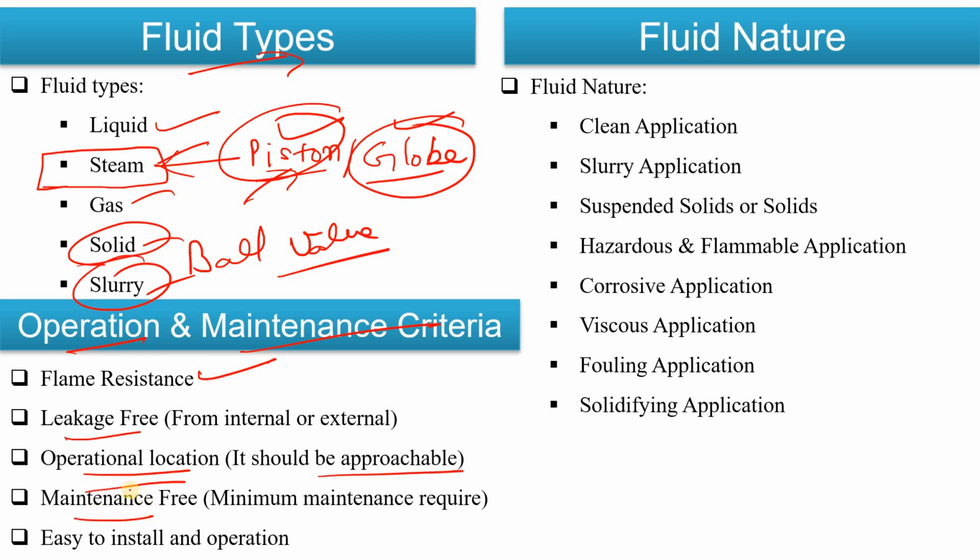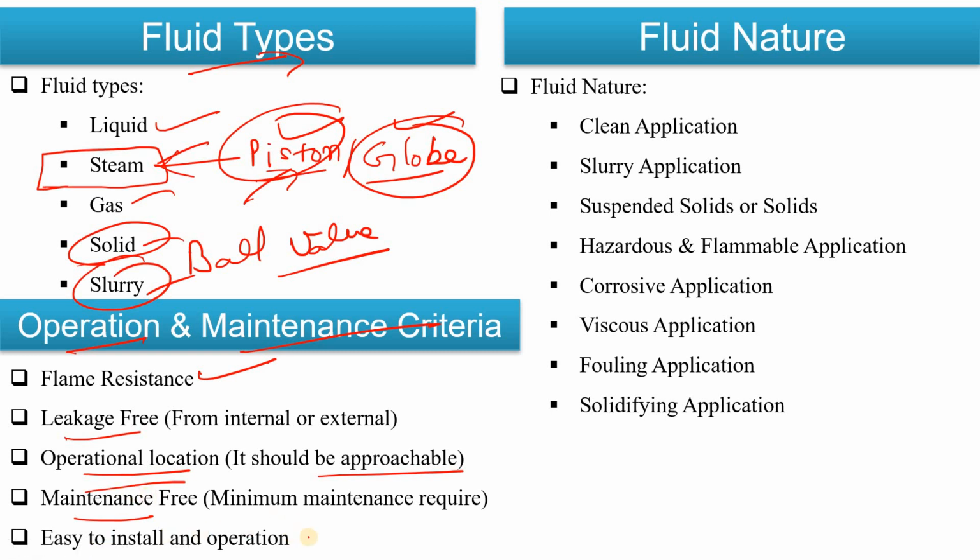Then the maintenance. Let's suppose you are using a valve that requires maintenance again and again, versus a valve that requires maintenance only after a long period of time; that is also a very important criterion while selecting the valve.